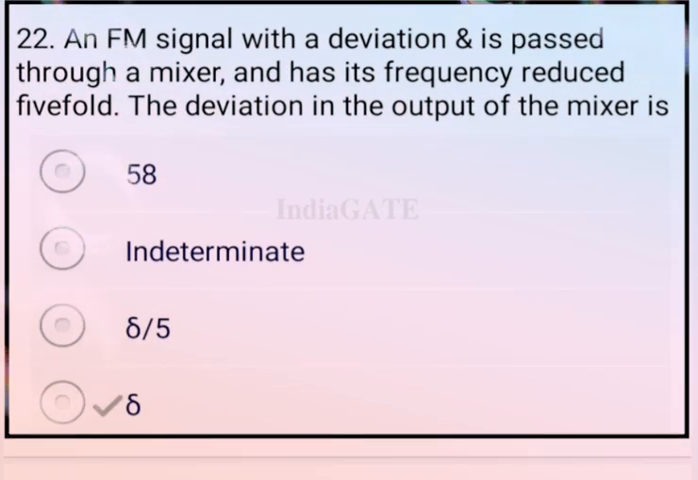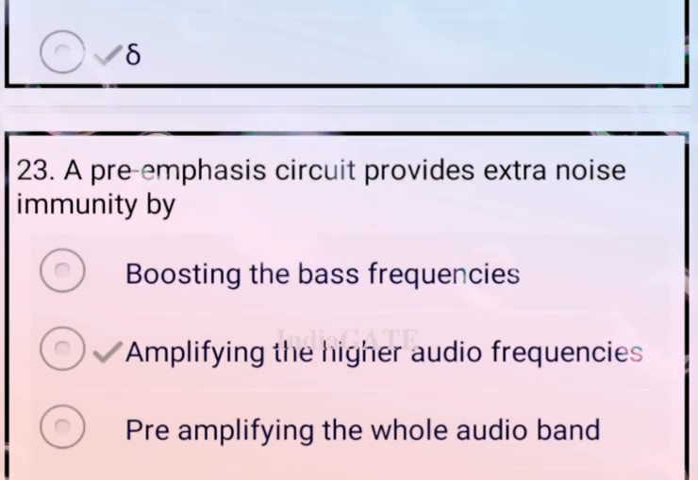Now come to the next question. An FM signal with a deviation delta is passed through a mixer and has its frequency reduced 5-fold. The deviation at the output of the mixer is what? So the output of the mixer is your delta. So option D is your correct answer.